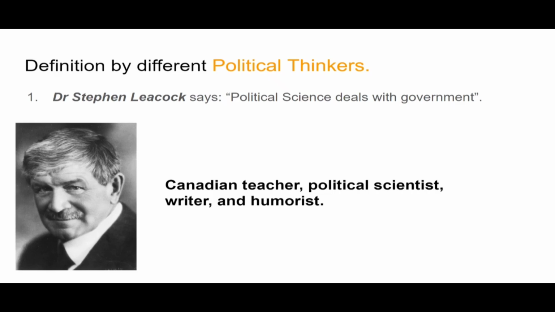Government is basically one of the elements of the state, we'll be discussing that later, but you should have the idea. State is something else, government is part of the state, and government is basically the kind of spokesperson for the state. Government represents a state, right? So he said that political science deals with government.